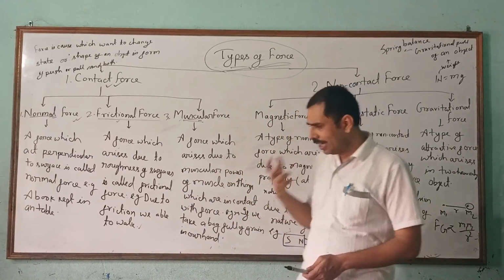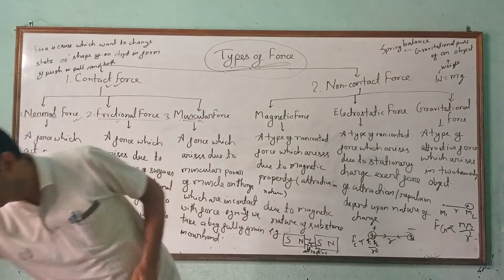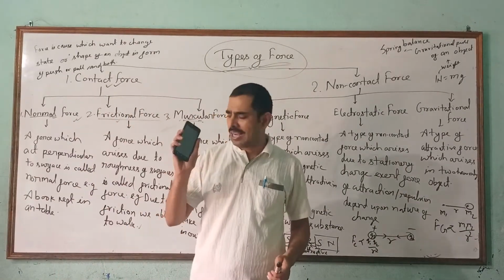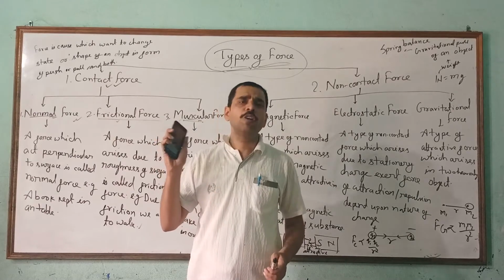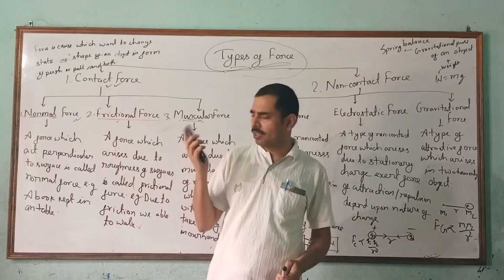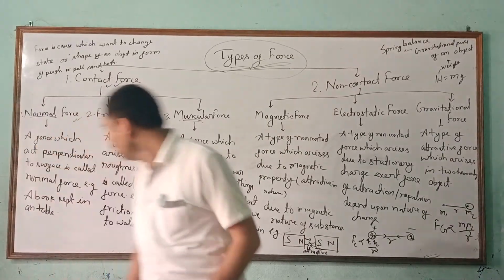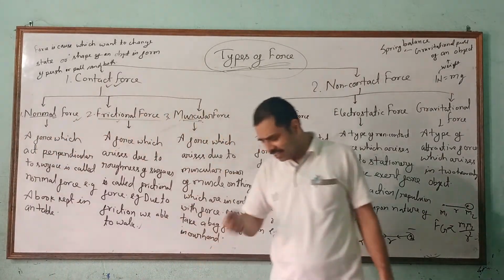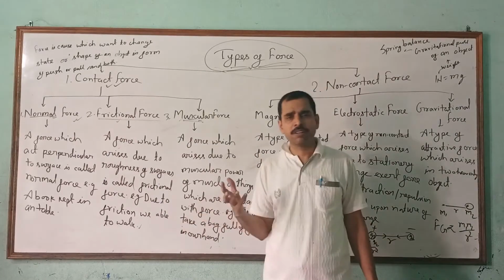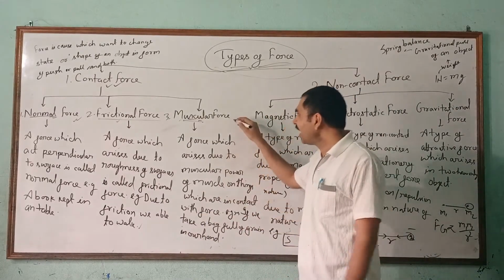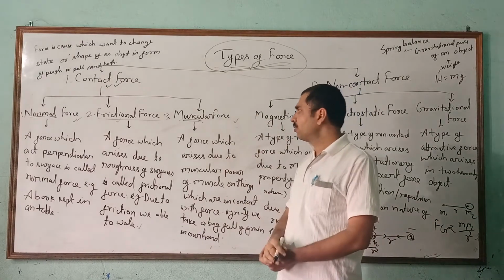Suppose we are taking anything. Suppose we take this. I am holding this because of my muscular power, and that force is called muscular force. The muscular force always arises when we contact another thing with our muscles. So these three are the types of contact force.